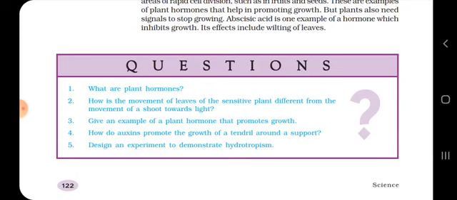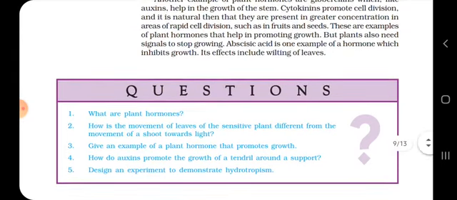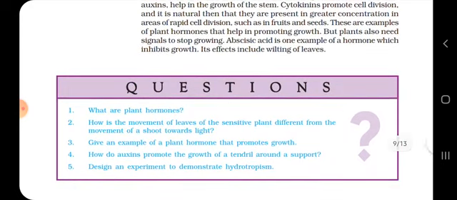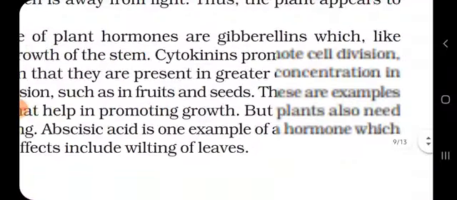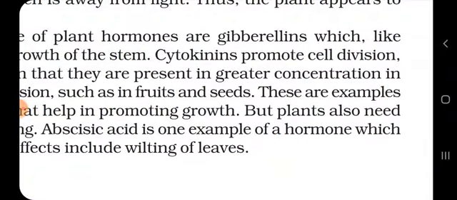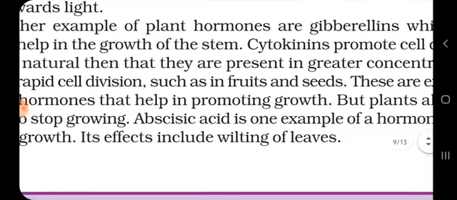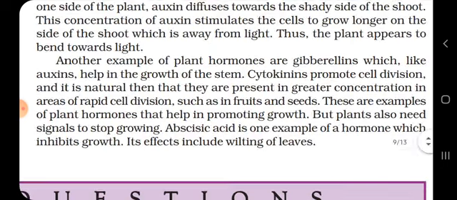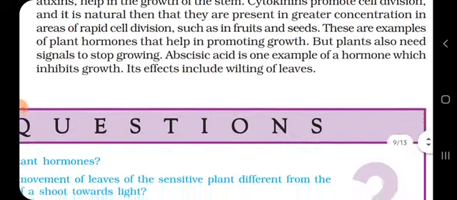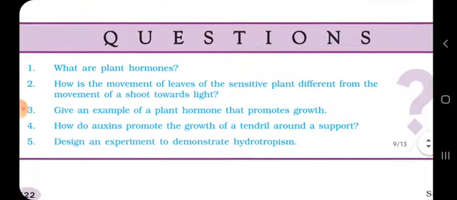Give an example of a plant hormone that promotes growth. What is that? So students, it is given over here, cytokinins. Cytokinins also promote cell division, and it is natural that they are present in greater concentrations in the areas of rapid cell division, such as in fruits and seeds. These are examples of promoters, also known as growth promoters of plants. So the answer is cytokinins.